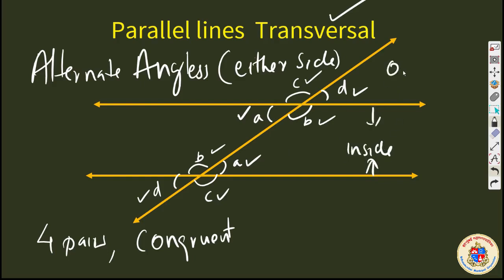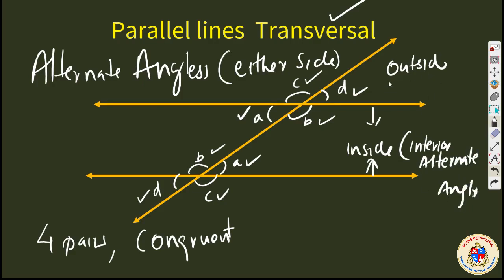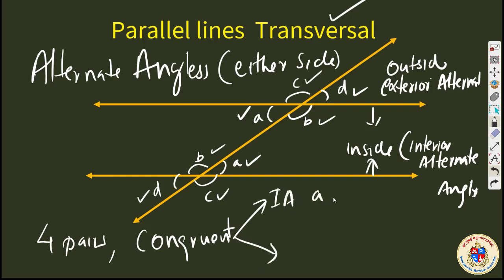This one is outside the parallel lines. The ones which are inside are called interior alternate angles, and the ones which are outside are exterior alternate angles. So there are interior alternate angles A and B, and exterior alternate angles C and D. A has another angle congruent with it, B has one, D has one, C has one.